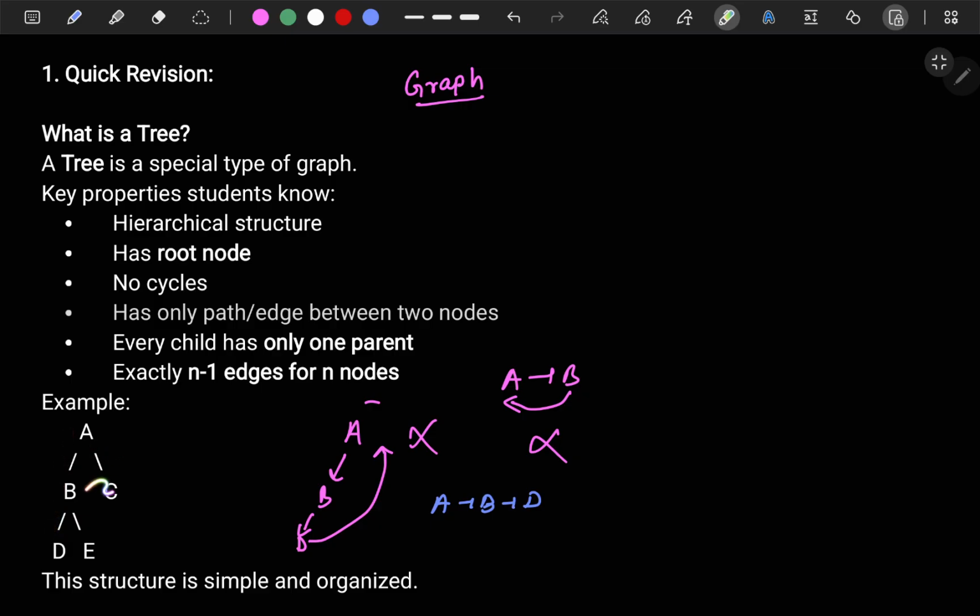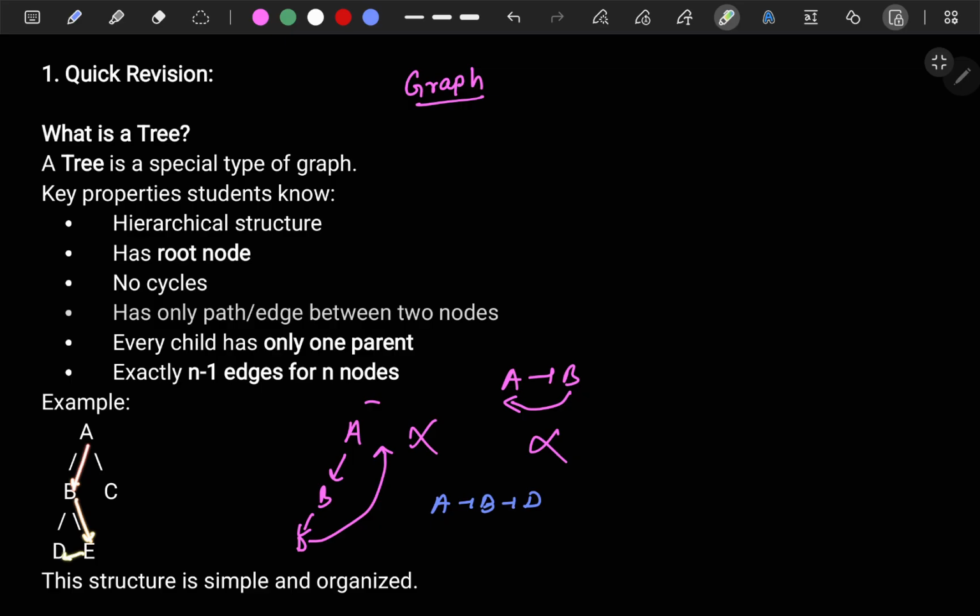Can I reach D from a different path? For example, if I go from A to C, can I reach D from C? No, this is not possible. Then there would be a cycle, so this is not a tree. Or if I go from A to B and from B to E, can I reach D from E?